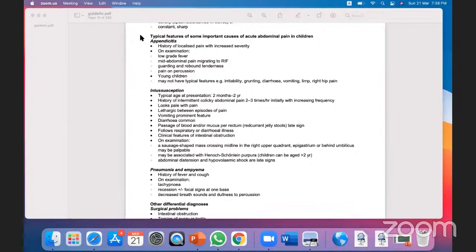In intussusception, you will find colicky abdominal pain. If it is associated with Henoch-Schönlein purpura, there will be arthritis, joint pain, because children who are more than 2 years of age have a high tendency of Henoch-Schönlein purpura associated with intussusception.